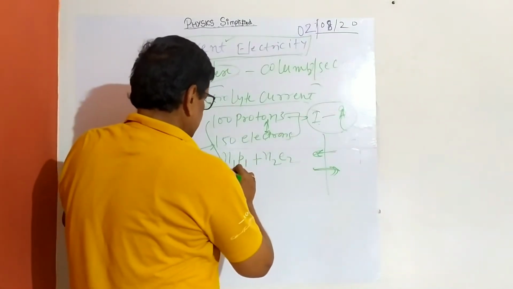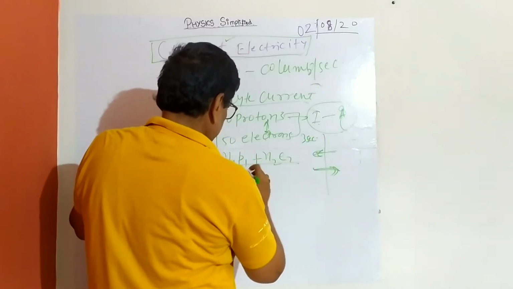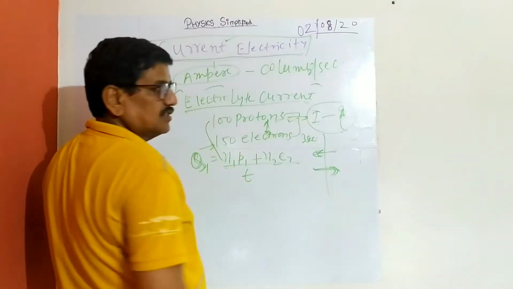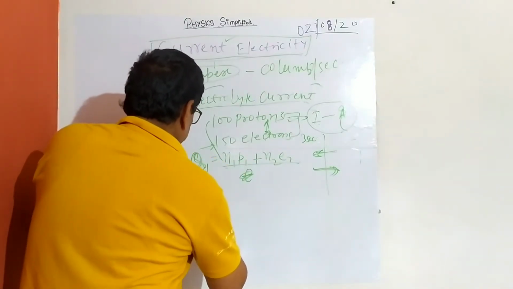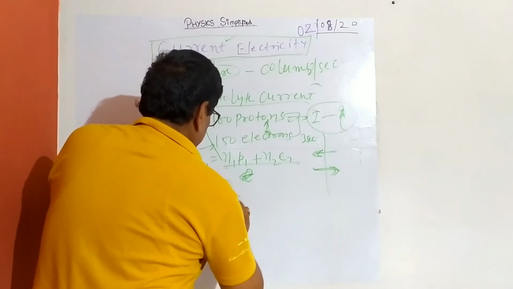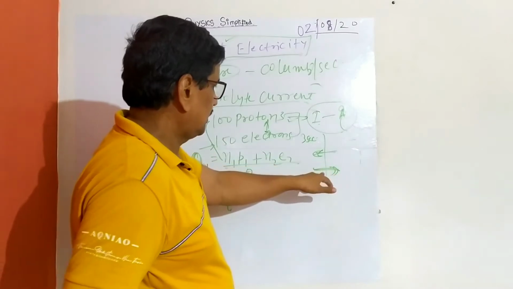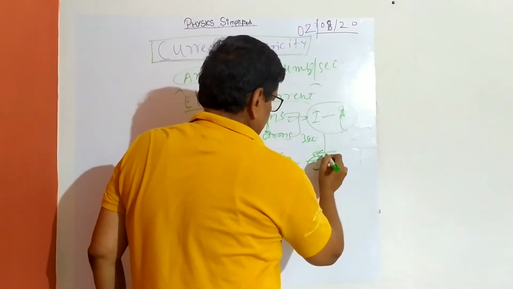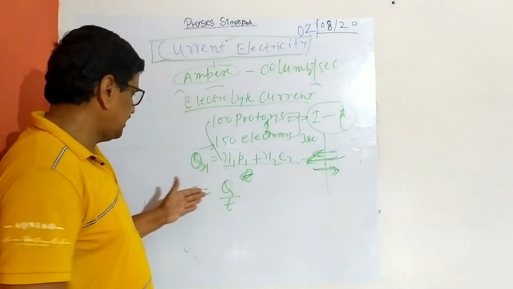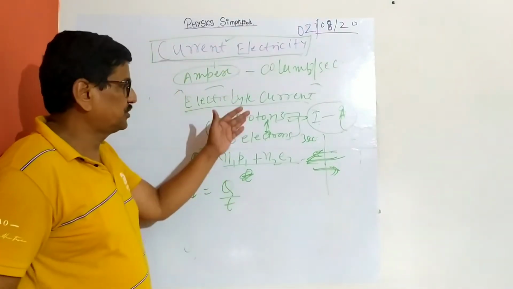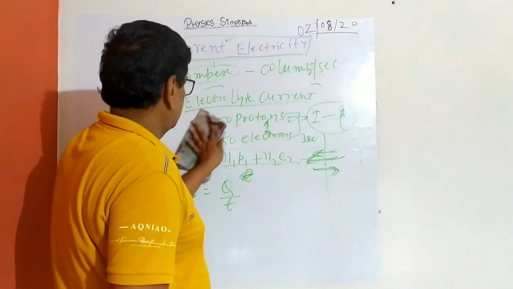So this is divided by, say, some time is given, say 3 seconds. This is the way you have calculated, and the direction is along the direction of flow. So Q1 is this, and I will be Q divided by T. Because this is the total number, this will be added. If it is electron, then the current will be in the direction along the proton. And if there is a variable one, then you have to differentiate and get those results. So that's what I have discussed.